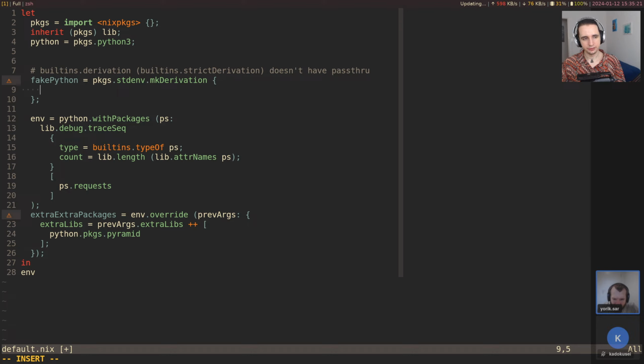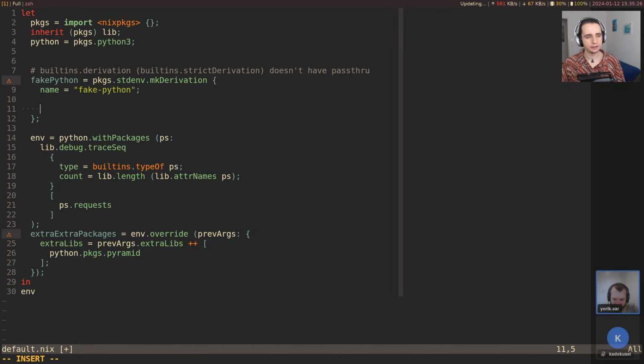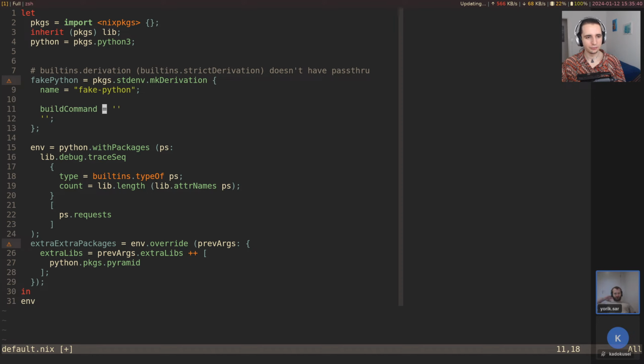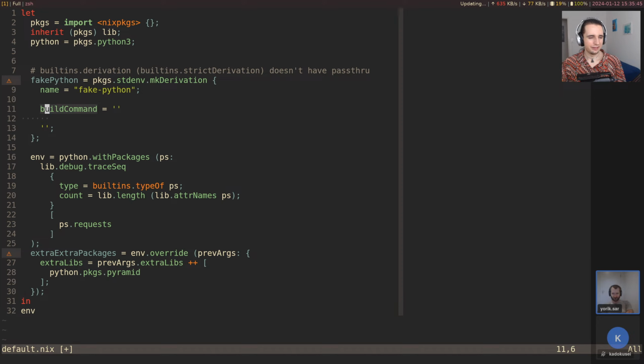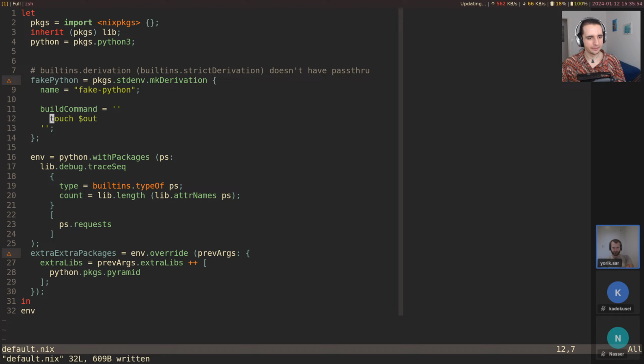And so if we just build, well, let's say name fake Python, and now I need some, let's say build command. Build command is a single attribute that kind of overrides the entire build, right? The build command, how to build the derivation. So when you specify this, you won't have any phases or anything like that. So it's kind of, well, it's not very conventional. Honestly, I wouldn't recommend this, but it works in our case to just showcase it. And this way we don't need to specify the source, specify the unpack phase, stuff like that.